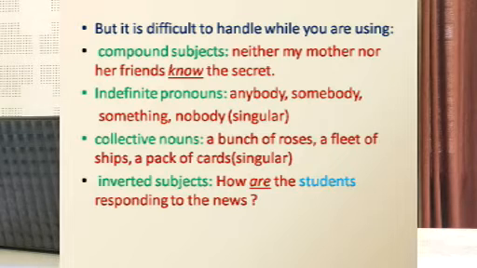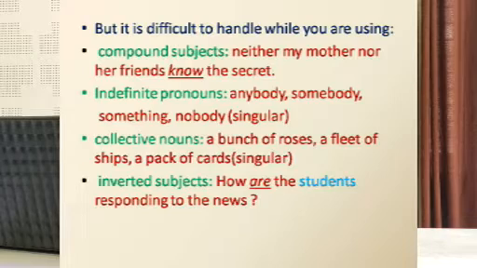So mother is singular and friends is plural. Now if you look at the verb know, you find that the verb know has to agree with the closest subject, that is friends, which is plural. That's why we use know rather than knows.